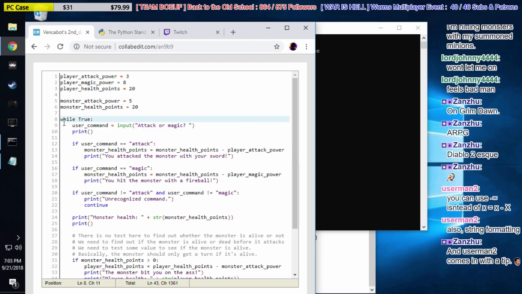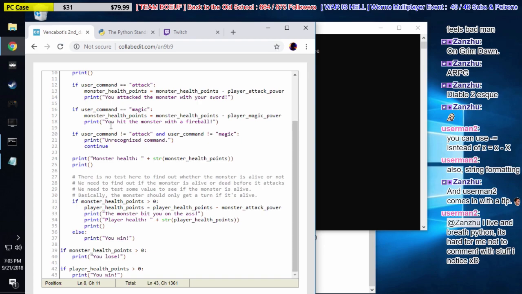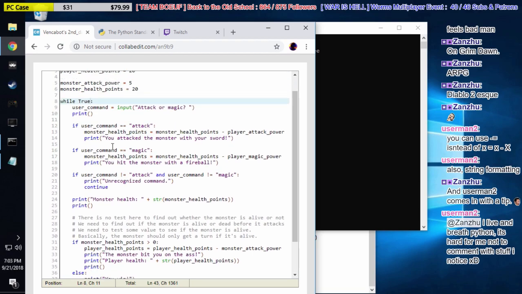The while loop will only run if its condition is true. In this case, we're not even testing anything. We're just saying it's true. While True, it's going to be true forever, so let's run this code forever. And we're going to introduce a new idea here. On line 22, we use a continue statement. I pointed out last time that what continue does in a while loop is skip all the remaining code in the loop and go right back to the top. So on line 20, if we don't know the command, then continue. That means skip everything where the monster attacks and we do damage, and go right back to asking the player what they want to do at the very top at line 9.